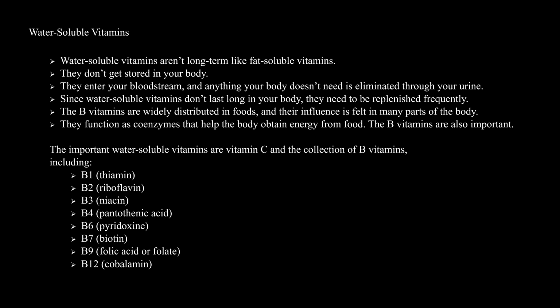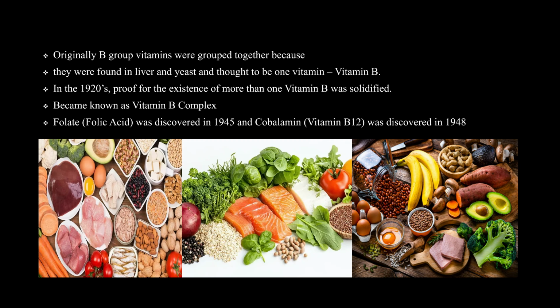Important water soluble vitamins are B and C. The B complex includes B1 thiamine, B2 riboflavin, pantothenic acid, B6 pyridoxine, B7 biotin, B9 folic acid and B12 cobalamin.